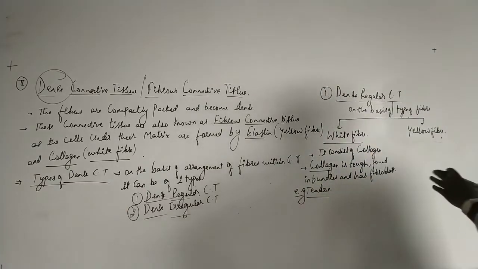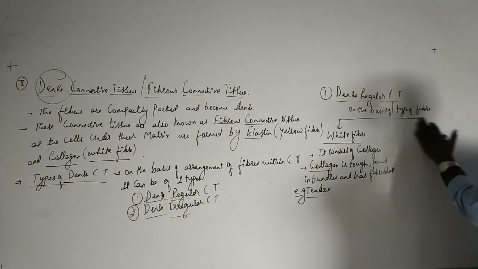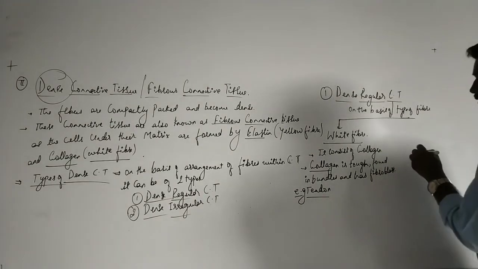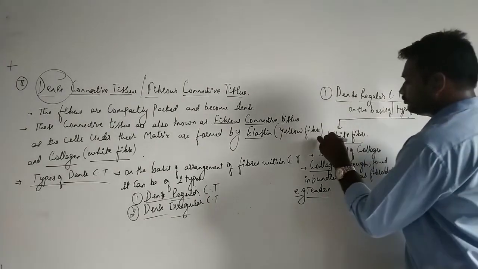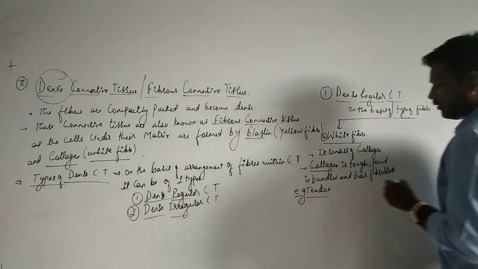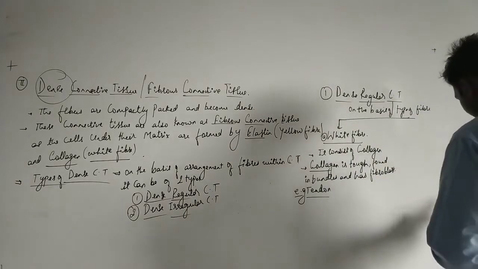Okay, so what is tendon basically? So we will write here. Later we will see the second part. Tendon, okay, what is tendon basically?